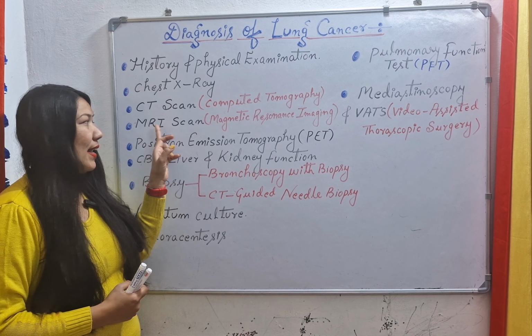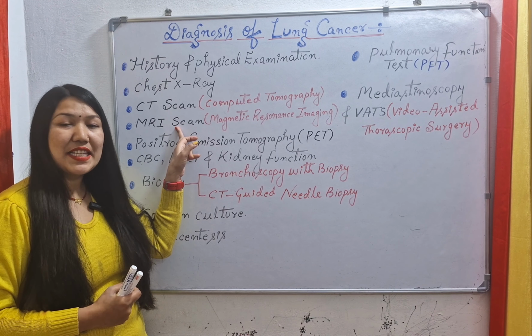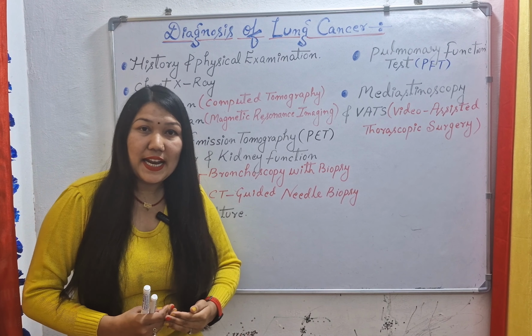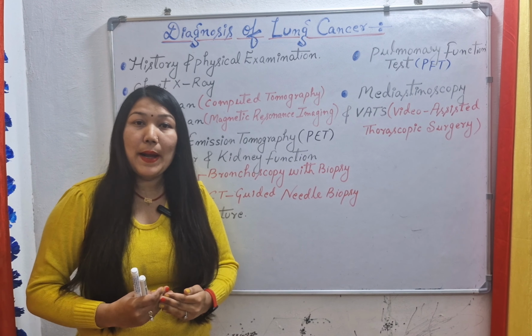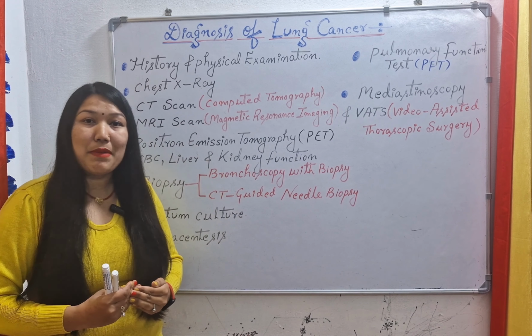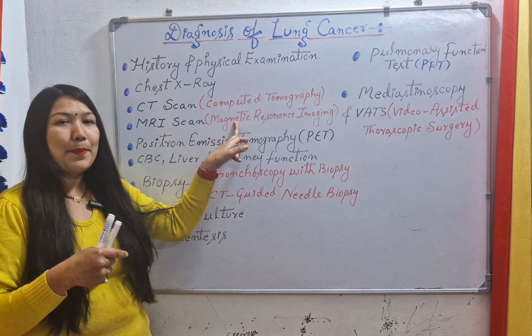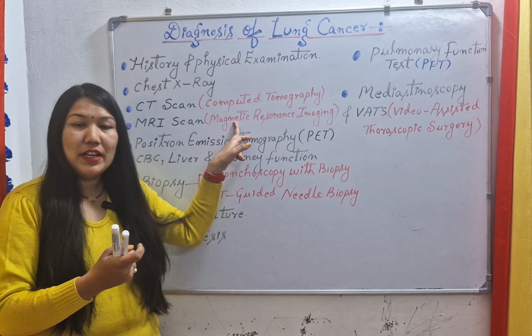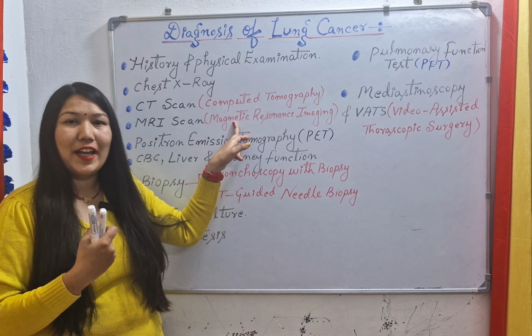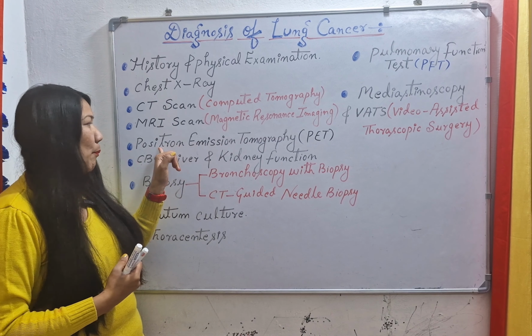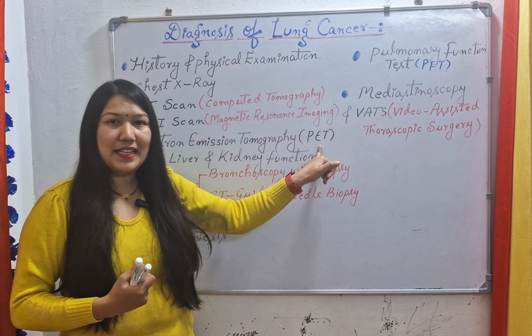Next we have MRI scan, that is magnetic resonance imaging. If the lung cancer has metastasized to the brain also, then we will do the magnetic resonance imaging test. High magnetic waves are used here, through which we collect pictures of the lung or any other body part. Next we have positron emission tomography, that is PET scan.